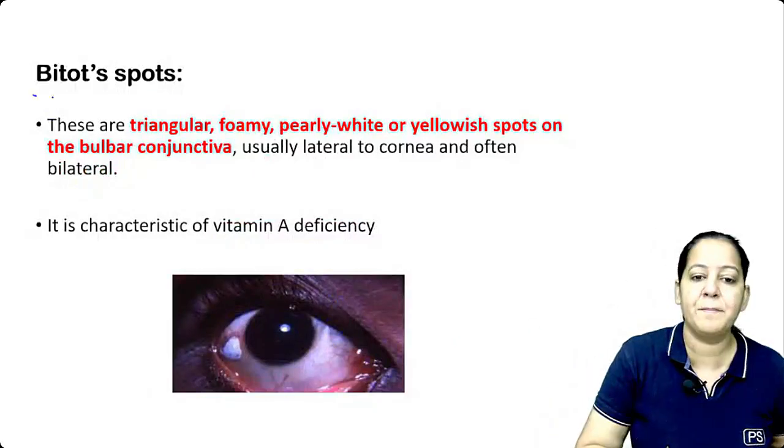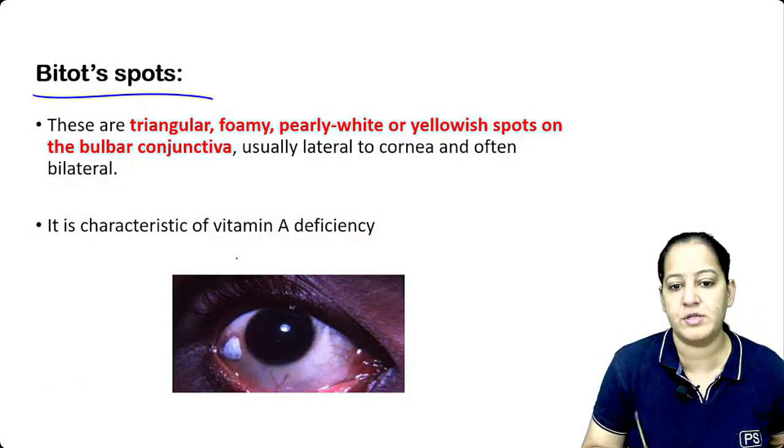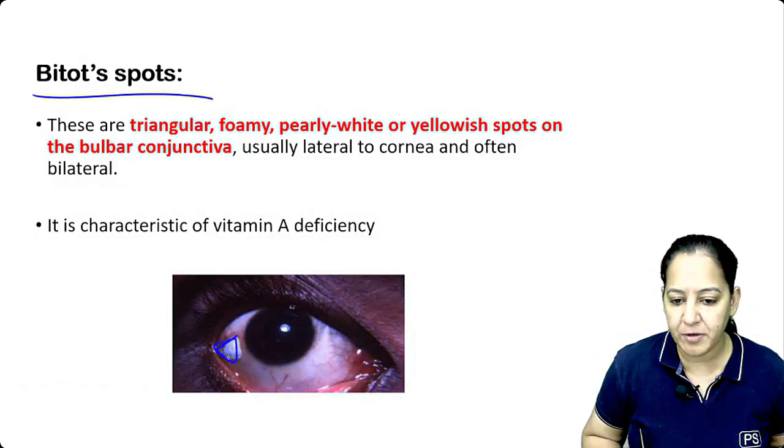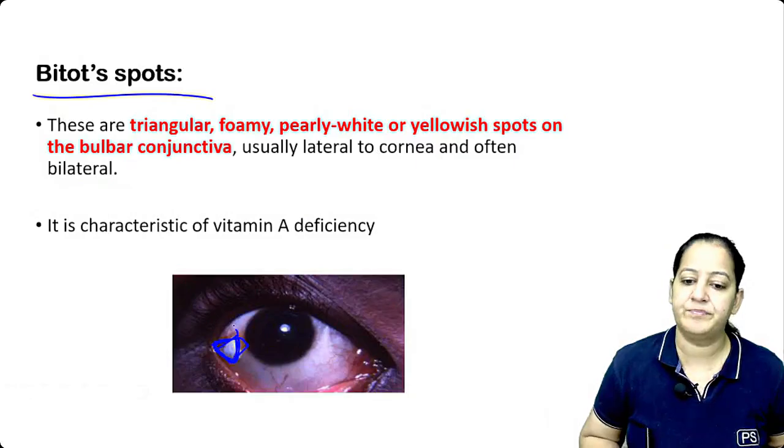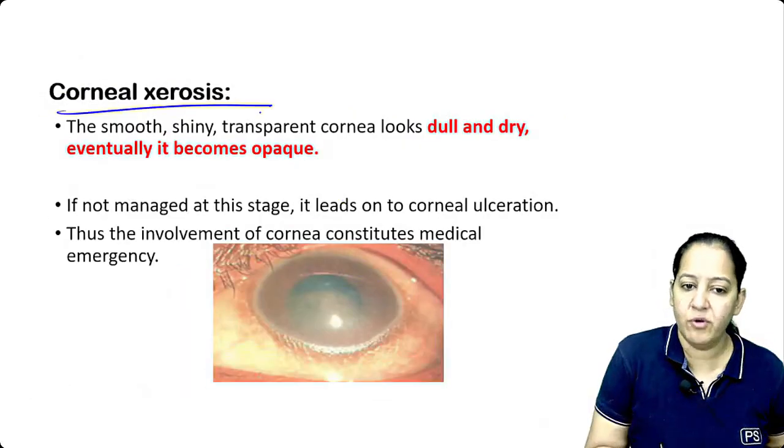The third is the Bitot spot. You can see Bitot spot is a triangular white foamy spot. This is Bitot spot. Okay, the fourth is the corneal xerosis.